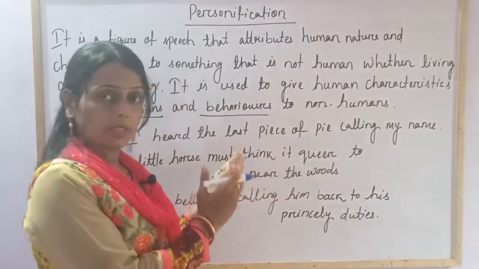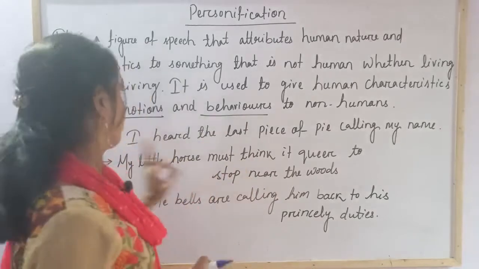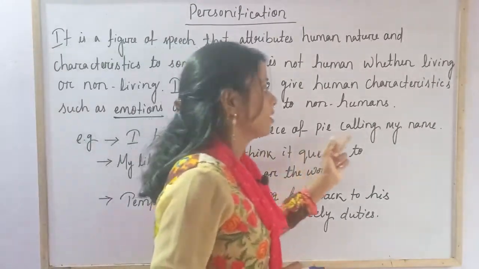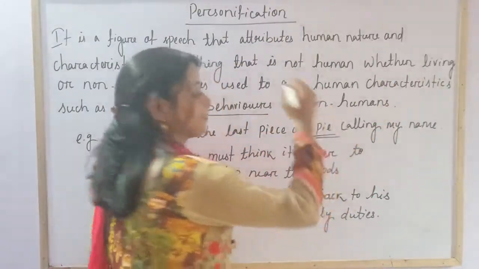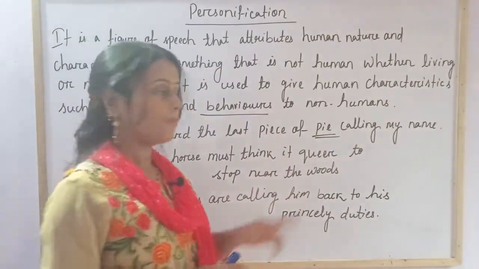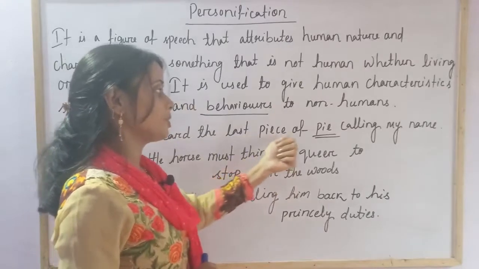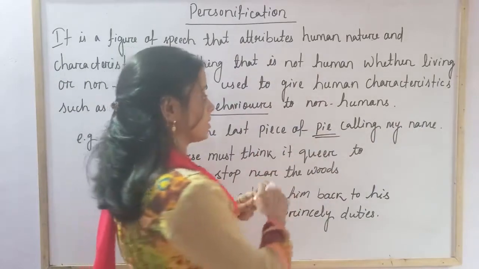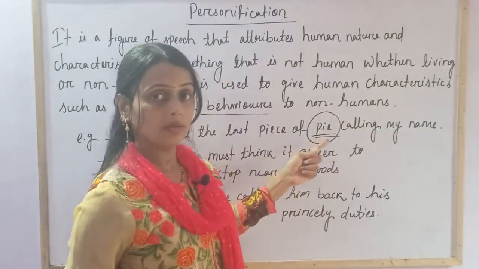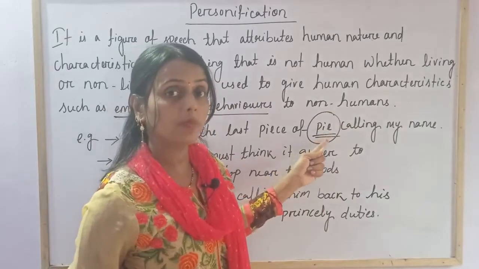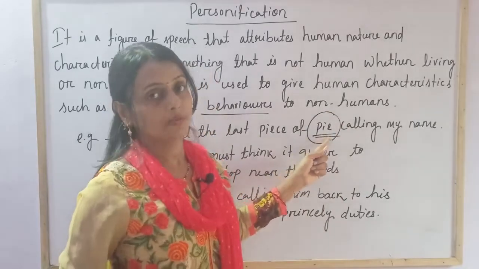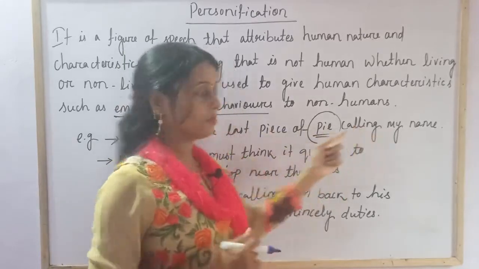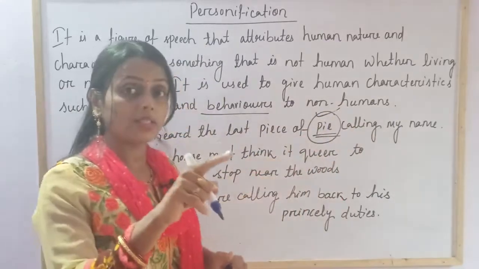Understood? So let me discuss some examples so that you can understand it in a better way. The first example I have written: I heard the last piece of pie calling my name. What do you mean by pie? Choco pie. Now tell me, is this a human being? No. How can it call? It means here this pie is having human characteristics. This is personification. Normally a pie can't speak. We can't hear the voice of a pie. But it is mentioned here. It means here pie is personified as a human being.